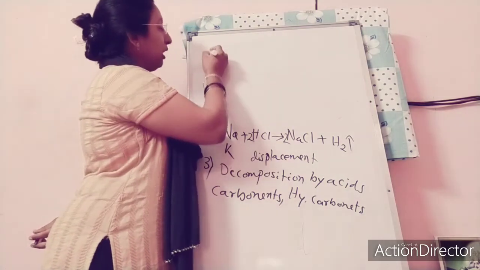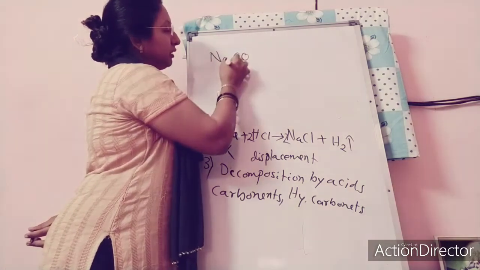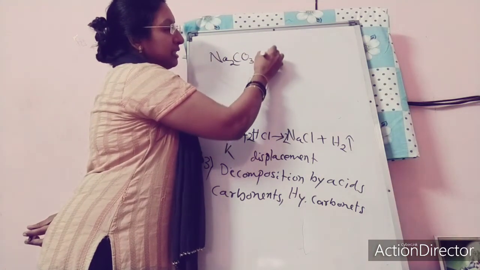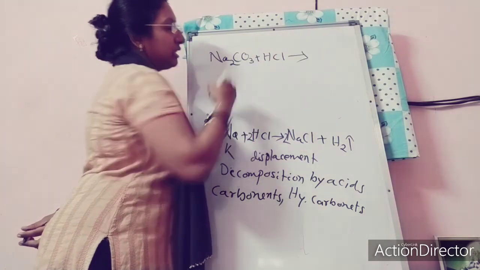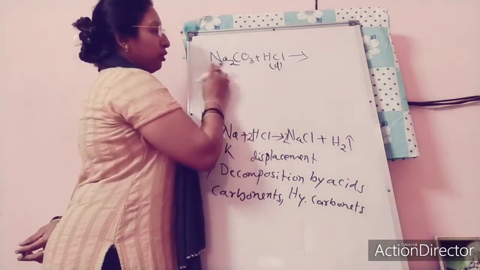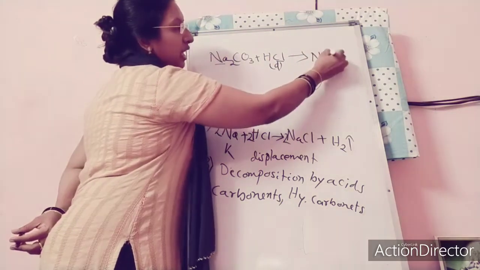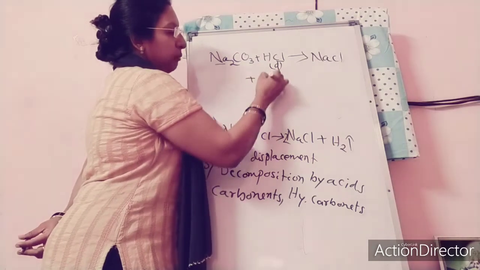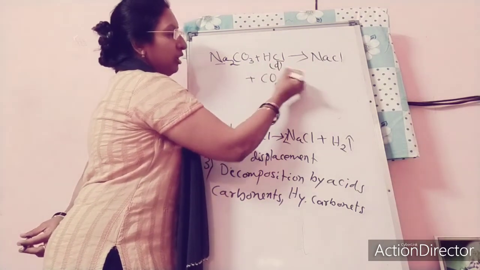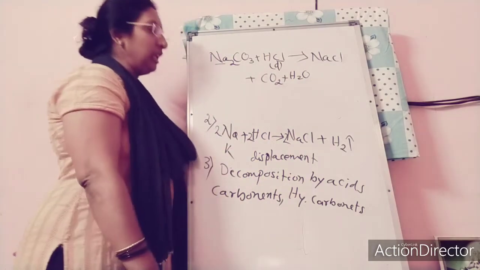For example, sodium carbonate plus dilute HCl will give you the corresponding salt NaCl, plus carbon dioxide and water.